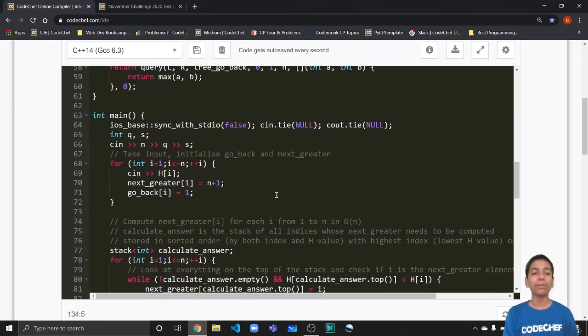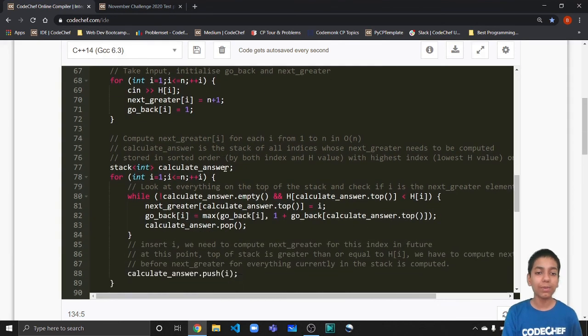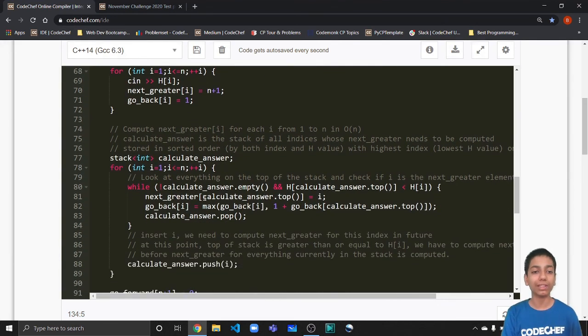Now we come into the main function where we define variables q and s. We have already defined the variable n above. Now we are going to take the input. Then we are going to initialize the go back as well as the next greater array. In this block of code, we are doing two main things. First, we are using stacks to compute the next greater array for each i from 1 to n in O of n. This is a very standard algorithm.